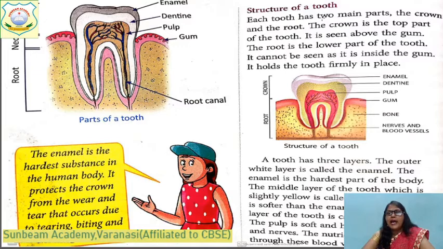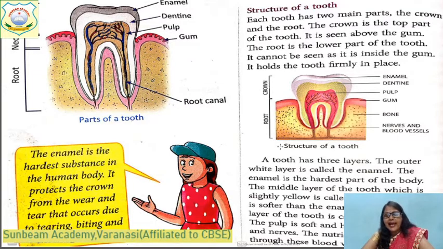Each tooth has two main parts, the crown and the root, which you have seen. The crown is the top part of the tooth and it is seen above the gum. The root is the lower part of the tooth. It cannot be seen as it is inside the gum and it holds the tooth firmly in place in the gums. You can see here crown and root.